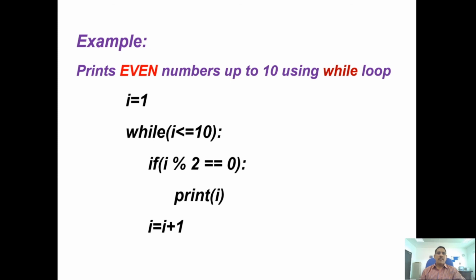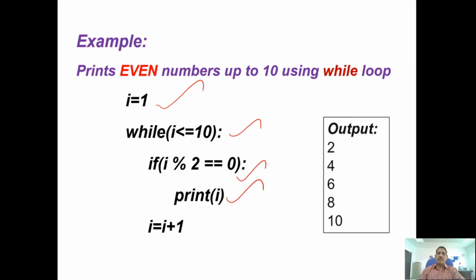If a number modulus 2 gives the remainder 0, immediately those numbers are called even numbers. So, with the i value declared, you do the condition up to 10: i modulus 2 equal to 0. What does it mean? If the remainder is 0, those divisible numbers are called even numbers. Print i, and again it will loop.